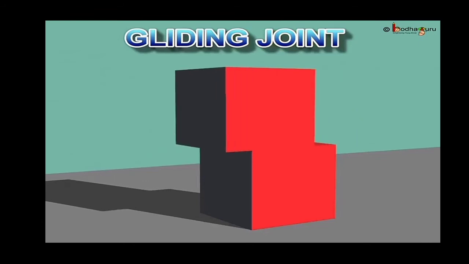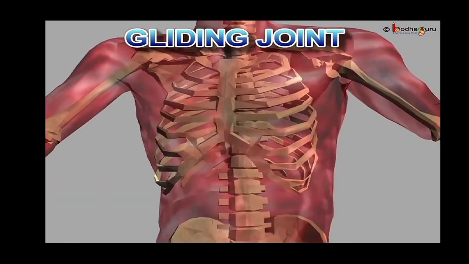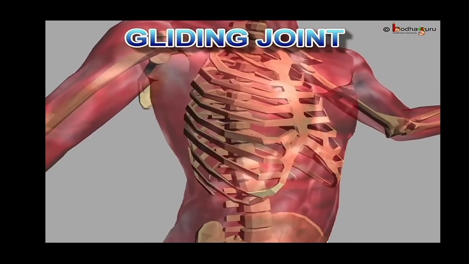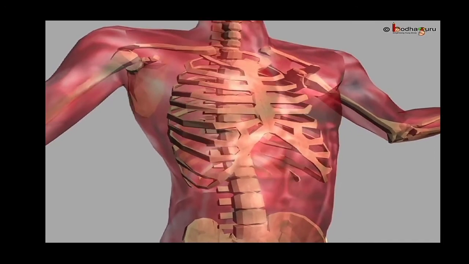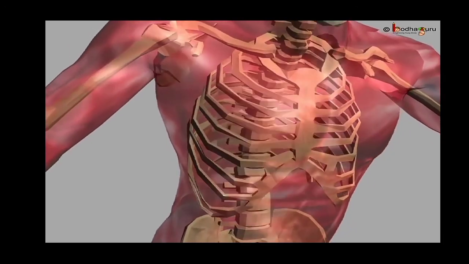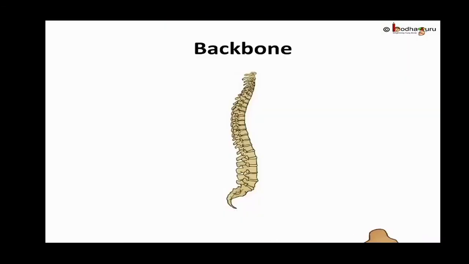Let us see gliding joints. Adjacent bones slide over each other and allow a little bit of movement. It allows the back to bend, twist, and turn at each joint like the vertebrae of the backbone, wrist, and ankle.